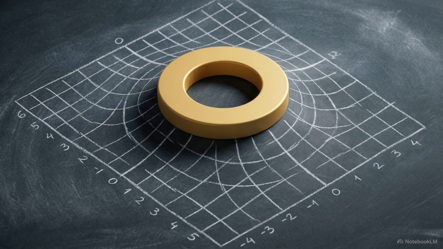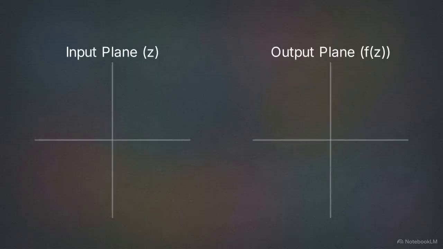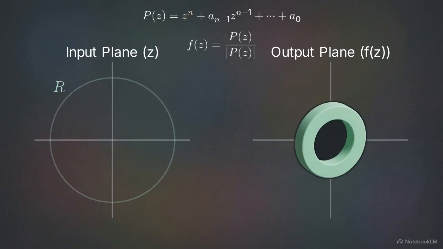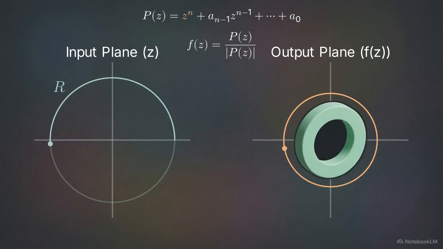By assuming the polynomial lacks roots, we have built a continuous map from the entire complex plane directly onto a simple, hollow ring. Let's analyze the behavior of this map. In this model, the left plane shows a massive input circle with radius r, and the right plane shows our output on the unit circle, S1. For an incredibly large radius r, the highest power term in the equation, z to the n, completely dominates the polynomial's behavior. Consequently, as the input traces the massive circle exactly 1 time, the output map wraps around the unit circle exactly n times. Now we apply continuous deformation.